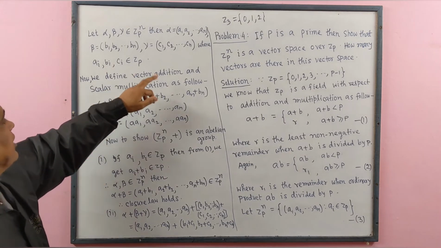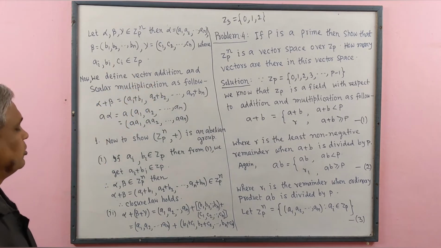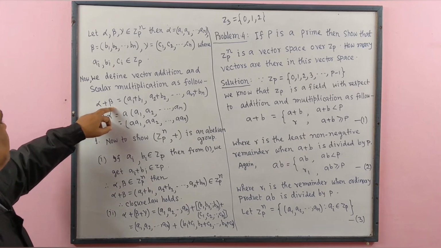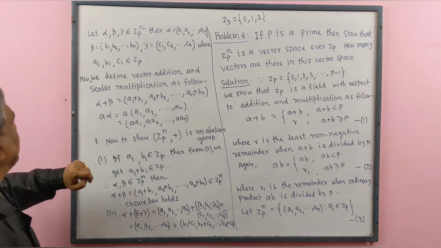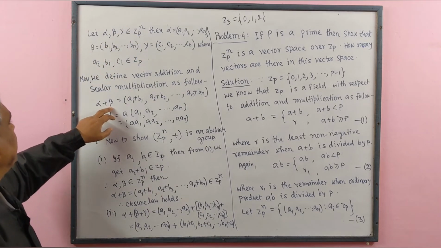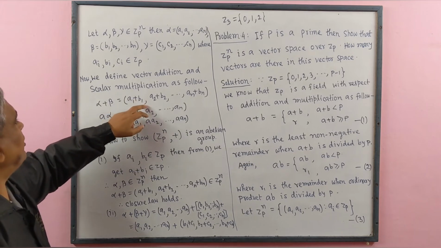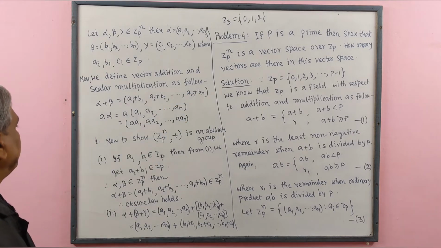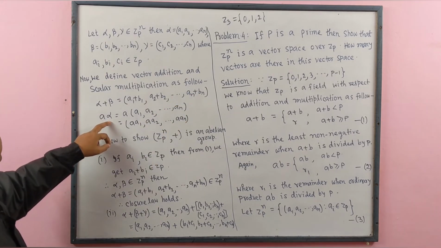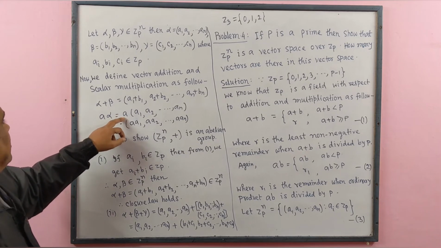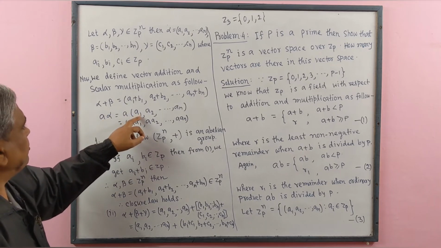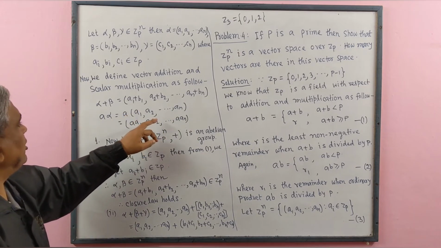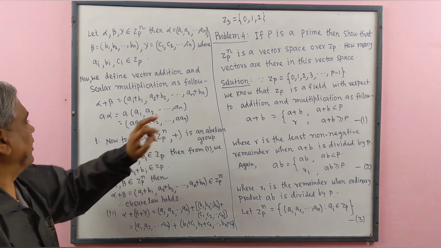Now we define vector addition and scalar multiplication as follows. If alpha and beta belong to Zp to the power n, then alpha plus beta will be (a1 plus b1, a2 plus b2, ..., an plus bn). And a alpha means the ordered n-tuple (a a1, a a2, ..., a an).